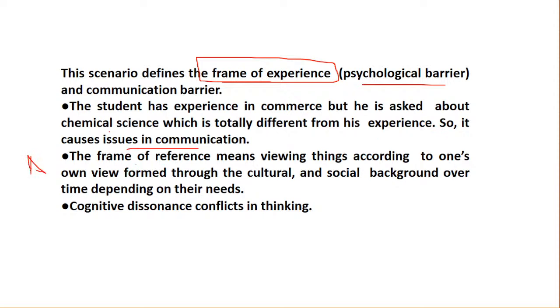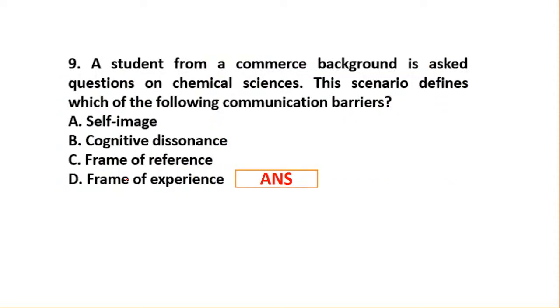The frame of reference, which we had as option number 3, means to view things according to one's own perspective, that is one's own view, through the cultural, social, or different backgrounds. And cognitive dissonance is nothing but conflicts in thinking. So the question was about a scenario talking about a barrier: a student from one background being asked a question from a different background.